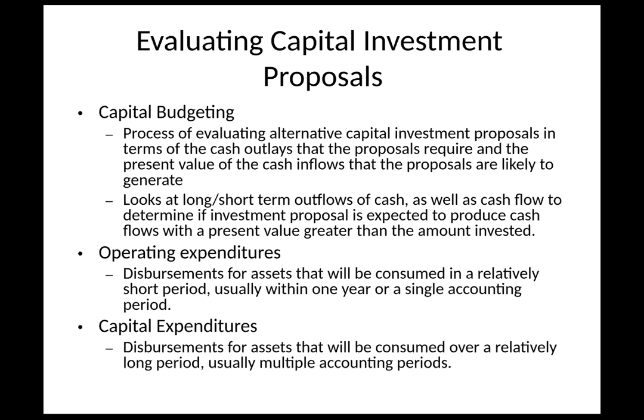So operating expenses are disbursements for assets that will be consumed in a relatively short period, usually within 1 year or a single accounting period, whereas capital expenditures are for assets that will be consumed over a relatively long period, usually multiple accounting periods. So operating expenditures are supplies, paper, pencils, all the office supplies, fuel, that's on a daily basis. Again, get the idea of operating. Whereas a car is a capital expenditure. And usually with capital expenditures, you have to account for its useful life, right? And how many years. And you're going to see that as we go through some of the problems here.